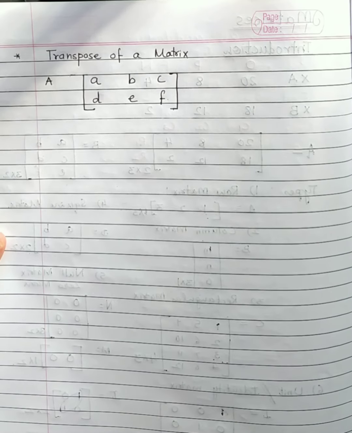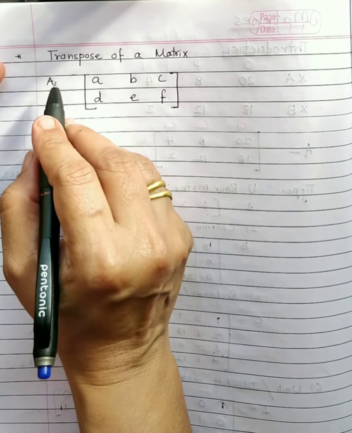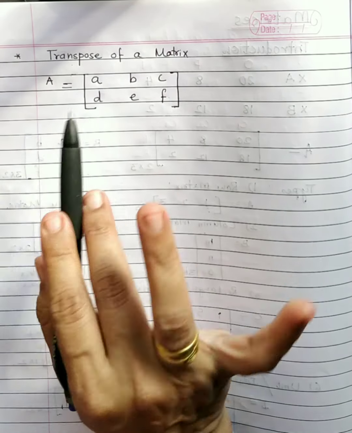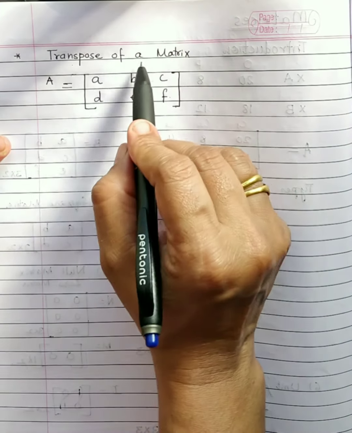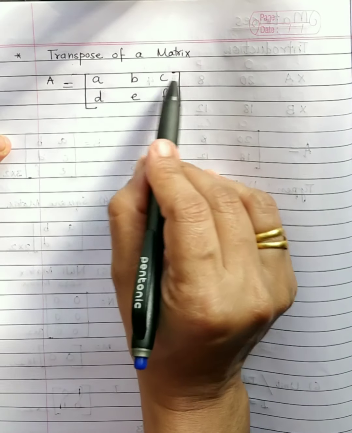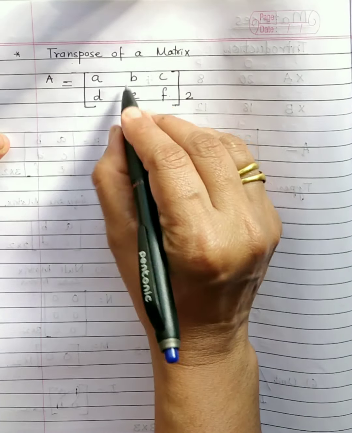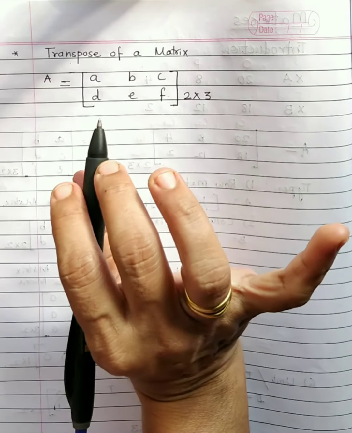Now let us see what is meant by transpose of a given matrix. Suppose we have got matrix A. This is the arrangement of elements in that. Can you tell me what is the order of this matrix? You will count rows. How many rows are there? 2. How many columns are there? 3. So this is a matrix of order 2 by 3.